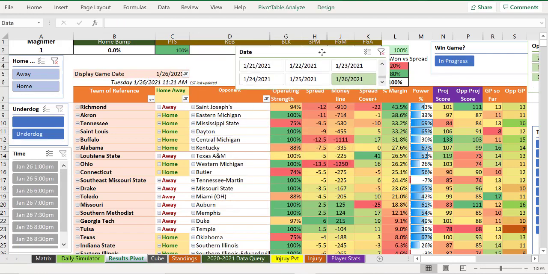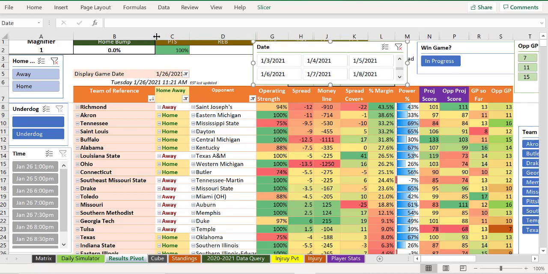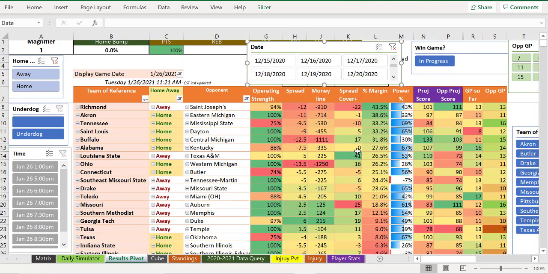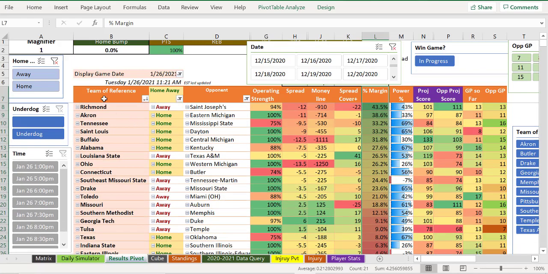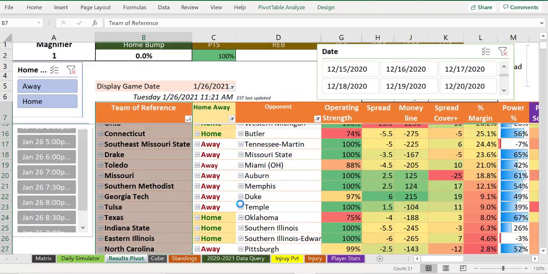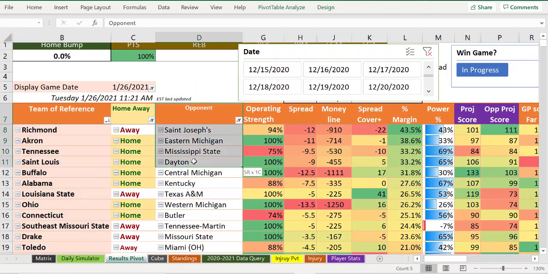All right. And as we do this, and we start to browse and see what's available today, we have this thing descending by margin. What all that means is that we think this team of reference over here is much, much better than this team over here when this margin is big. So we think that Richmond is a whole lot better than St. Joe's. God, I hope I labeled St. Joe's right because I got St. Mary's and Mount St. Mary's screwed up. I think there's two St. Joseph's too. So you've got to check me on this stuff.